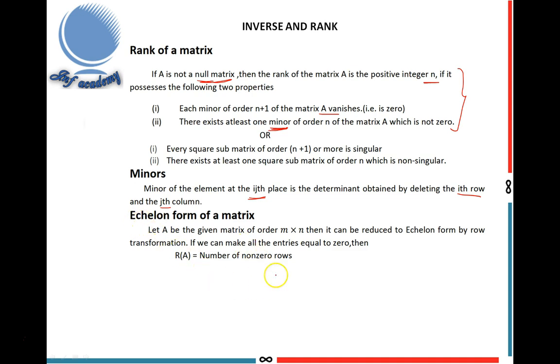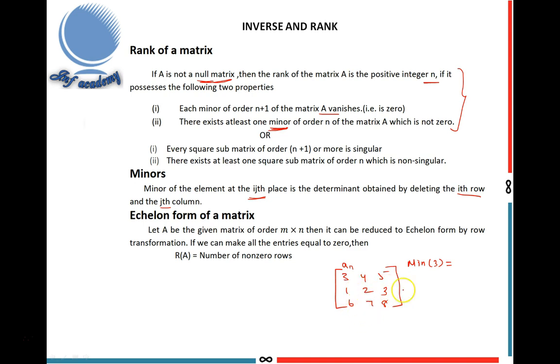I will give one example. This is one matrix: 3, 4, 5; 1, 2, 3; 6, 7, 8. Here I find the minor of the element 3. This is the first row, first column place, A11. So the minor of 3 is obtained by deleting the first row and the first column.